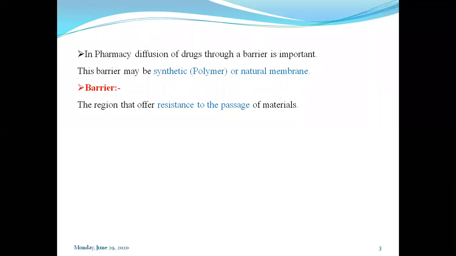We can say that region is a barrier. It is a resistance, a surface or area which will restrict the movement or passage of molecules. That is nothing but the barrier. So another basis, as we discussed in an earlier slide, that is membrane.